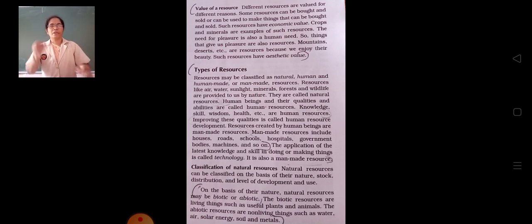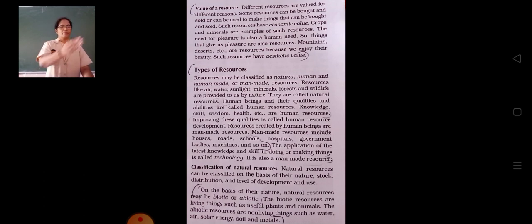Again listen, the resources which have life in them are biotic resources, or living things, simply we can say. And on the other hand, the abiotic resources are non-living things such as water, air, solar energy, soil, and metals.